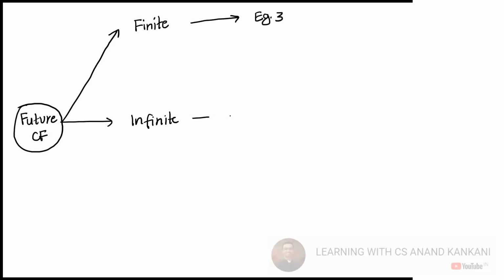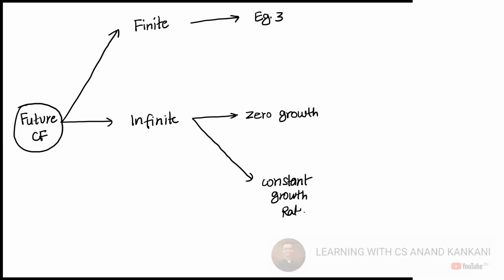If it is infinite, then this can be infinite with zero growth, or infinite with a constant growth rate. Zero growth rate is your example number 4. Constant growth rate is your example number 5.